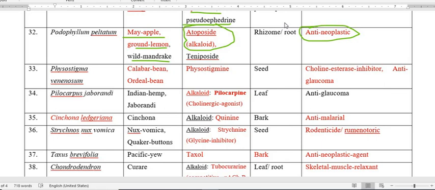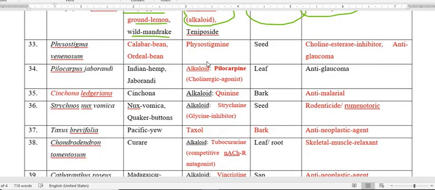Etoposide is present in this plant, particularly in the root or rhizome. So this is very very important. Another one is teniposide. This is also present in a holistic way, in a combined way. So this is present there.